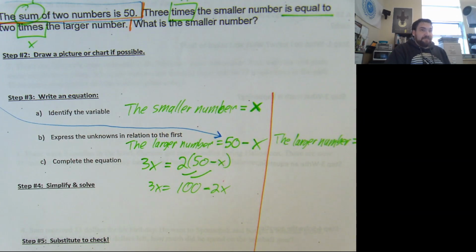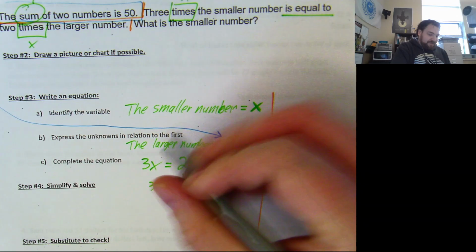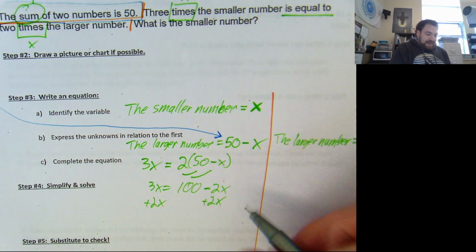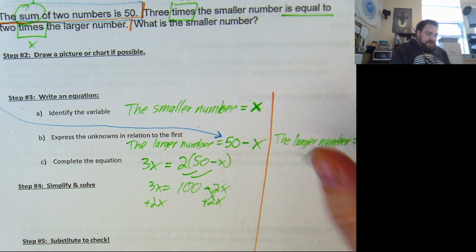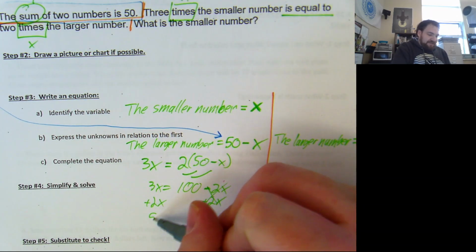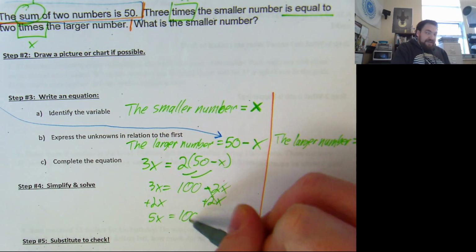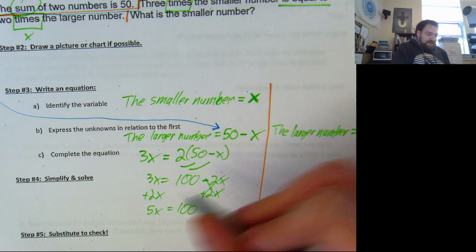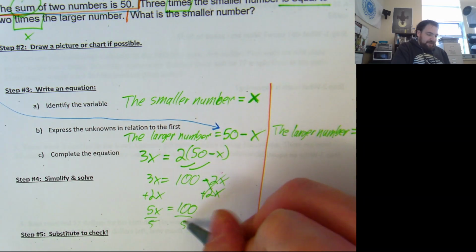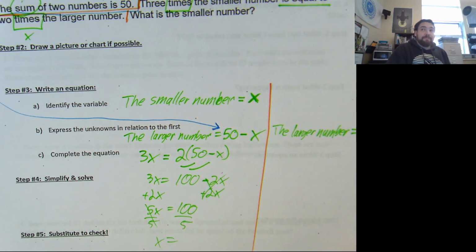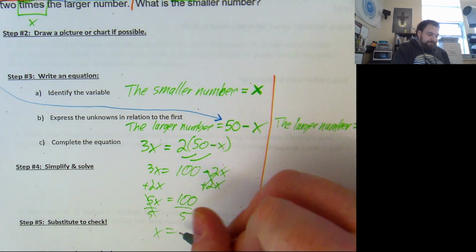Next step is to do what? Add 2x to both sides. So the negative 2x plus 2x cancels. 3x plus 2x is 5x equals 100. I want to get x by itself, so we're going to divide by 5, and x is going to equal what? 20.